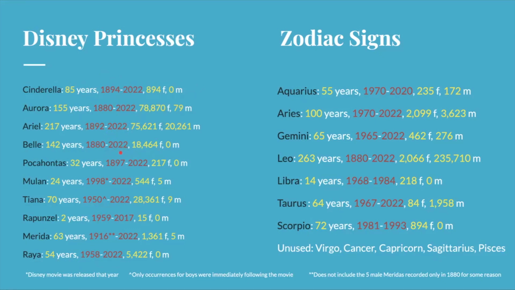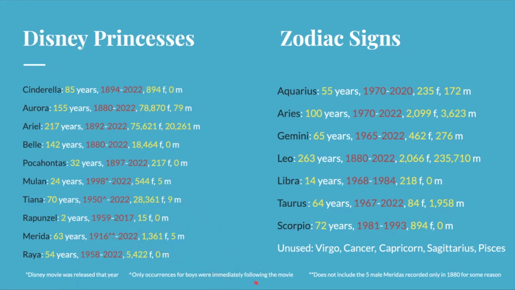And it's the same with Belle. I don't actually recall whether the movie had that much of an impact on it, but it's a French name meaning beauty or beautiful. Mulan, however, is based on a true story, or I guess based on like a historical legend. But the first year it popped up was 1998, which was the same year that the movie Mulan was released.